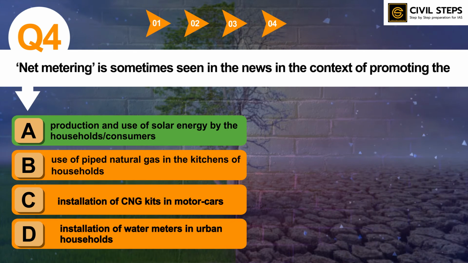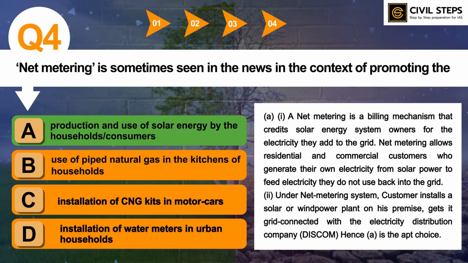or consumers. So net metering is a billing mechanism that credits solar energy system owners for the electricity they add to the grid. Net metering allows residential and commercial customers who generate their own electricity from solar power to feed electricity they do not use back into the grid. Under net metering system, customer installs a solar or wind power plant on his premise, gets it grid connected with the electricity distribution company such as Discom. So hence option number A is the apt answer.